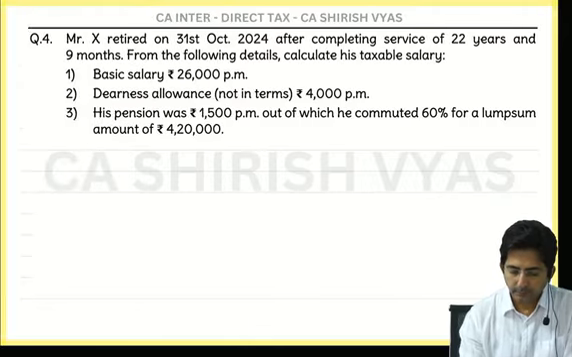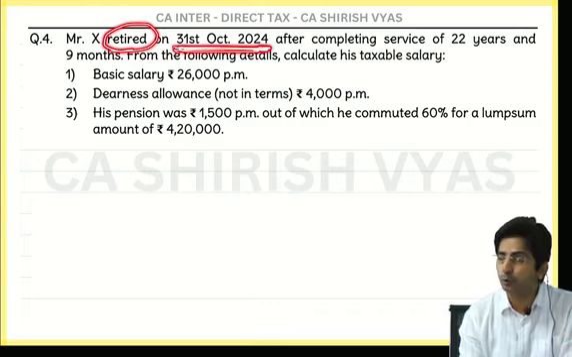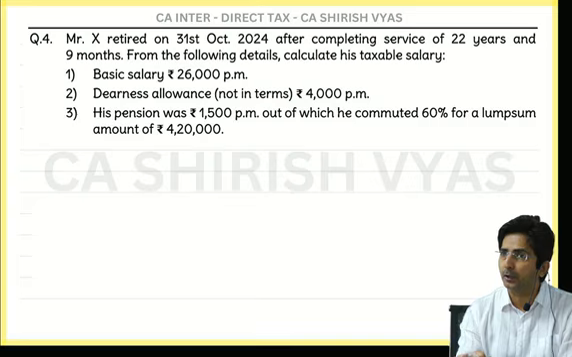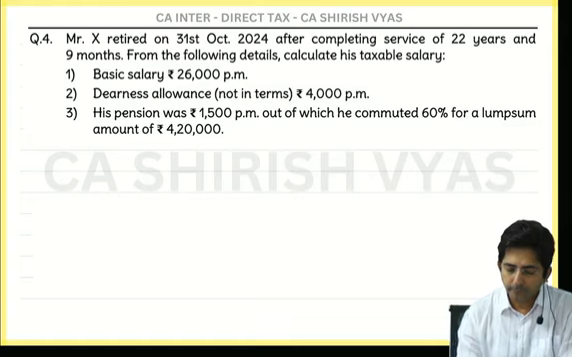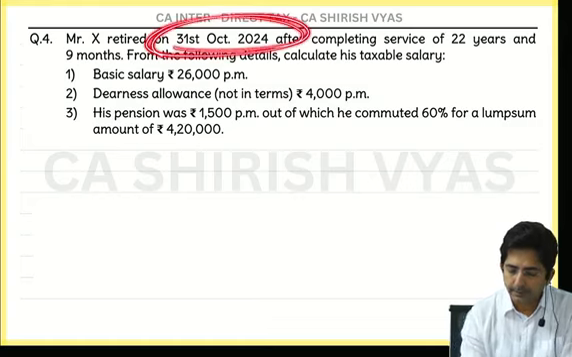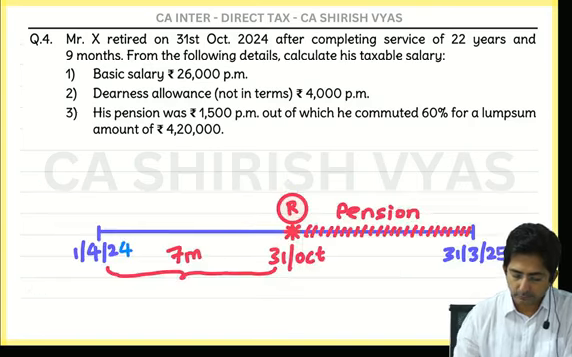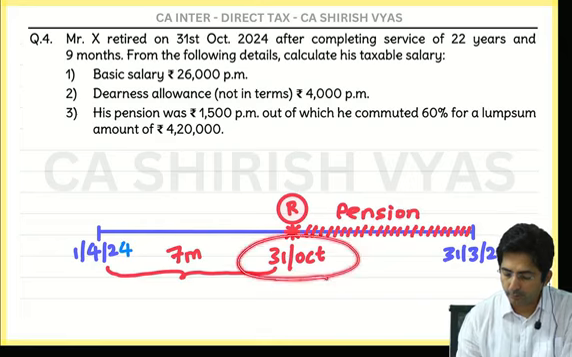Read what is given. Mr. X retired. Circle the word retired. Underline the date. And what did I say? Whenever you see a question on retirement, you should draw a timeline. Otherwise, what mistake will happen? Everything per month you will multiply by 12. But he did not work for 12 months. He retired in the middle. So see, I have drawn a timeline here. Can you see? April to March is our year. And he has retired on 31st of October.